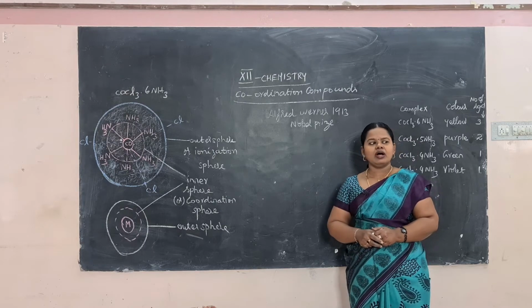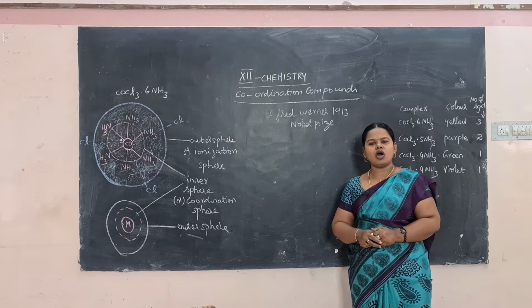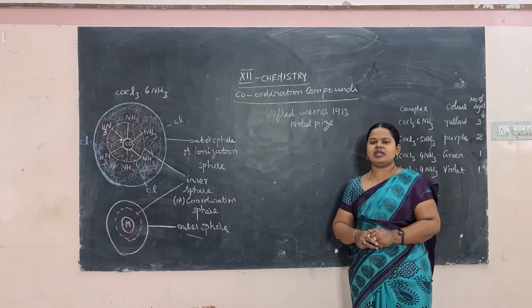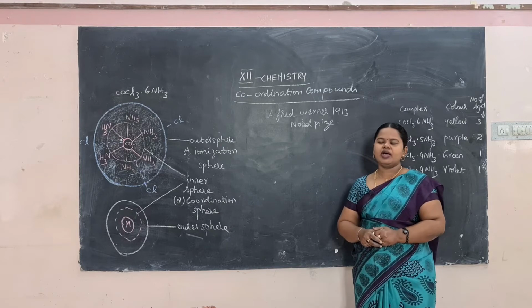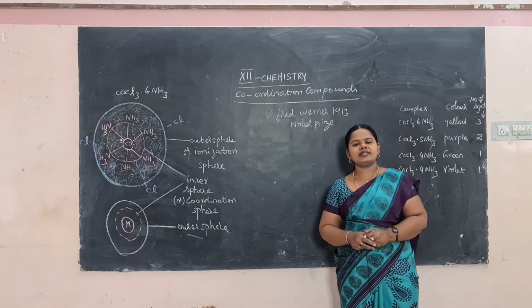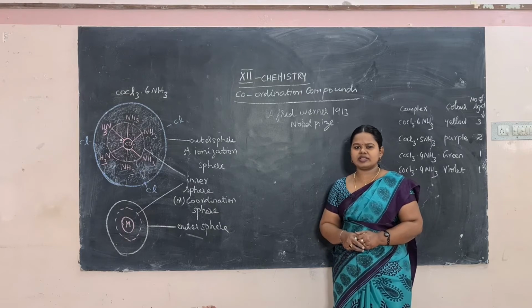The learning objectives of this lesson are: we are going to learn about coordination compounds, Werner's theory, the limitations of Werner's theory, different types of isomerism and different types of coordination compounds, their properties, their uses, and their applications in our day-to-day life.